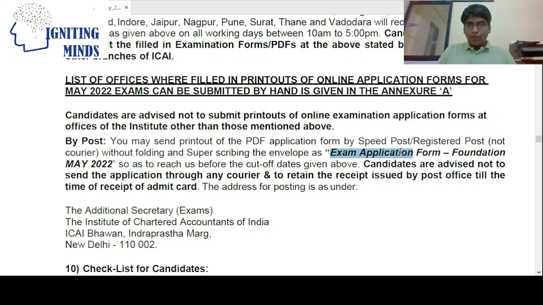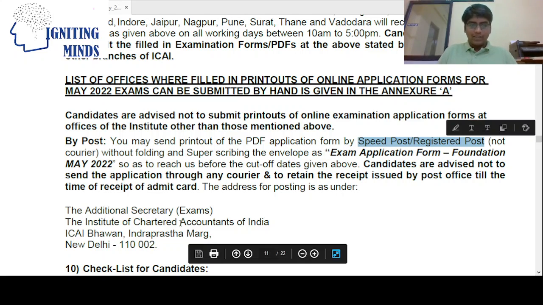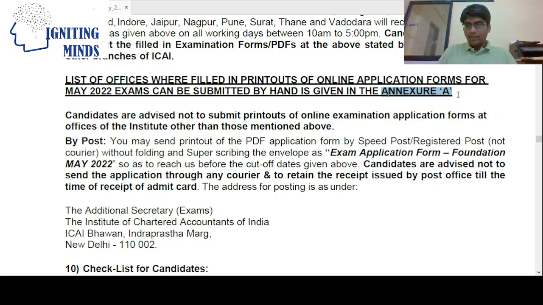The exam application form for Foundation May should reach before the cutoff date. The cutoff date to remember is 24th March 2022. Before that, the speed post or registered post should reach the office. In hand, you can deliver to all the centers listed in the annexure.